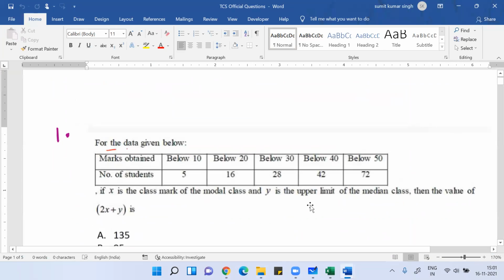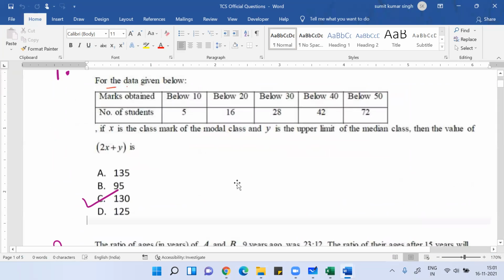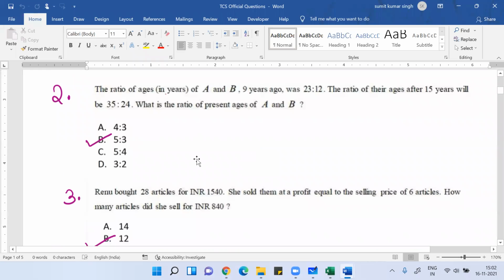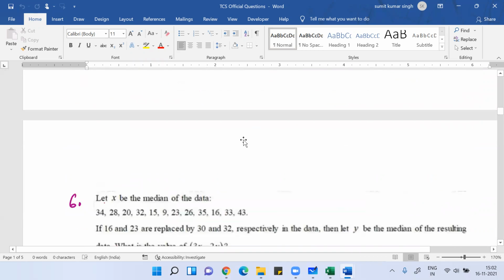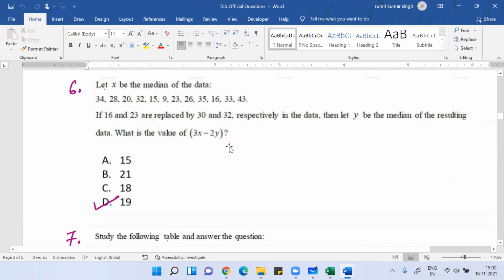This is the TCS question paper. I just took a screenshot from the official website of TCS. Below 10, below 20, all that. So this is all the TCS official question paper, and if you see this question paper, there are so many questions of mean, median, and mode. Anyone can write this paper, engineers can write. Based upon the score you get from this paper, your profile will be sent to different companies, and if they like your profile, they'll call you for the interview.